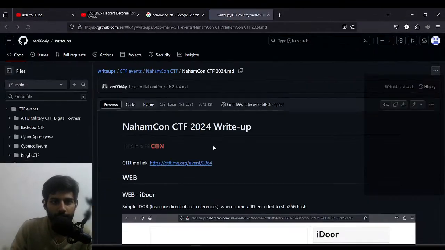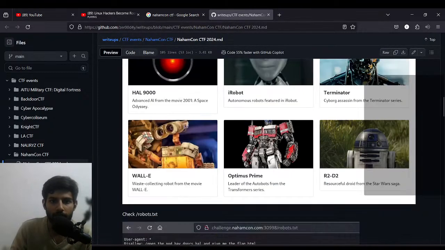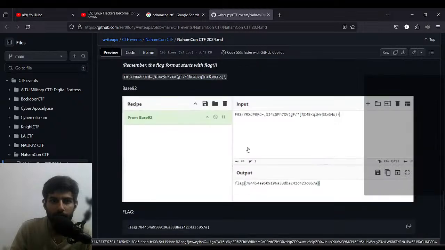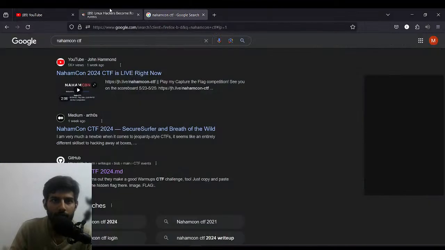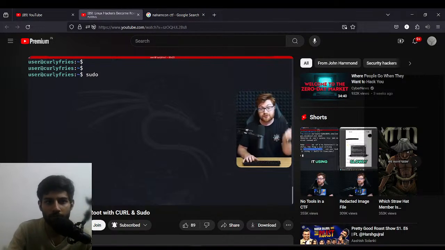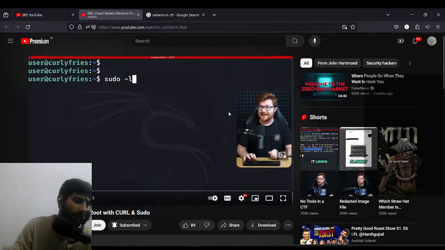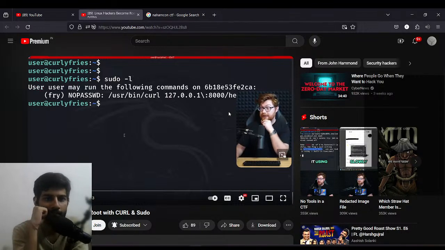Now, if we were to ls inside of this directory, I am just user at curlyfries as the host, but there's nothing really here. There's not a whole lot to go off of. However, it is a privilege escalation challenge, which might clue us in that we could use sudo, super user do, to try to run things as the root user. We could use sudo -l to list what commands we might be able to run.